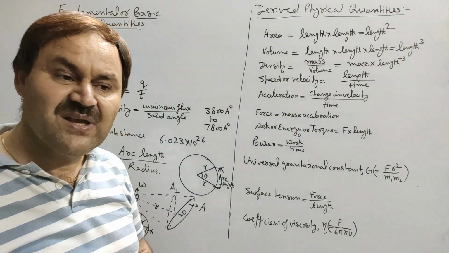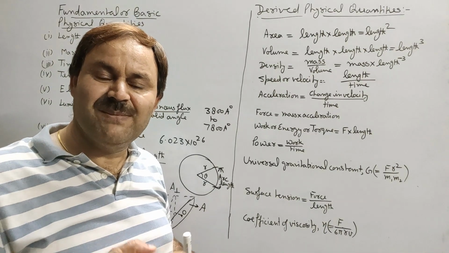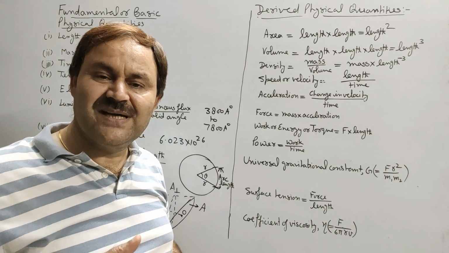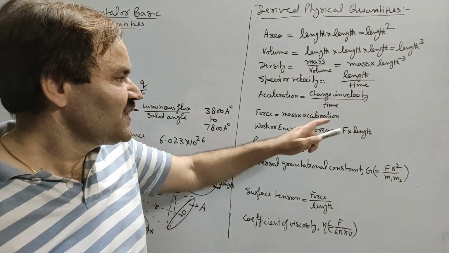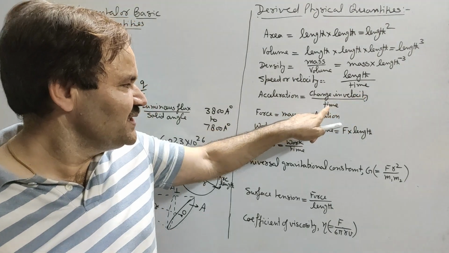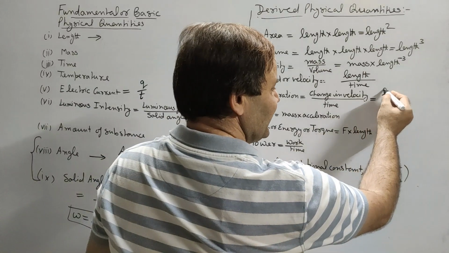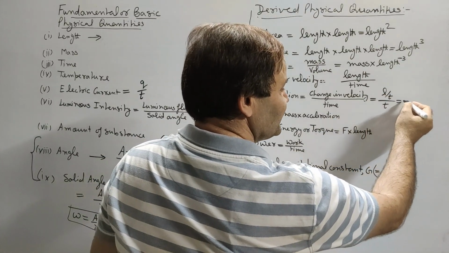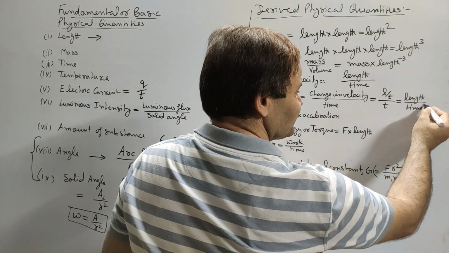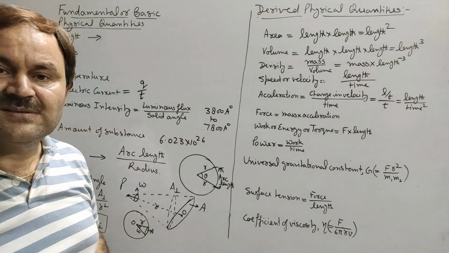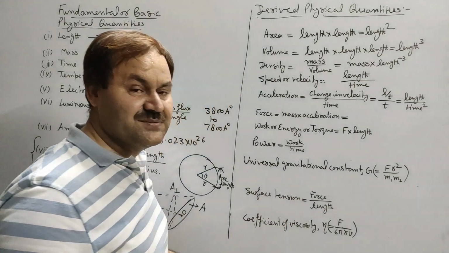Now when we come to acceleration, acceleration is rate of change of velocity, any change in velocity upon time. If we subtract a velocity from another velocity, say 10 meter per second minus 5 meter per second, then that will give us 5 meter per second. It means velocity minus velocity will give us velocity. So change in velocity will be velocity, and velocity upon time will be acceleration. Velocity itself is length upon time, so it will be length upon time. So length divided by time square, that will give acceleration.